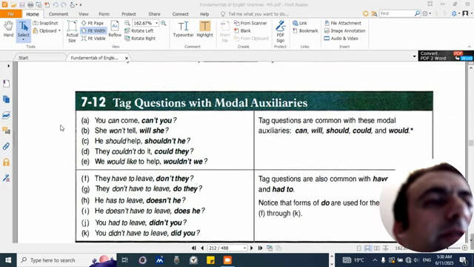7-12. Tag questions with modal auxiliaries. A. You can come, can you? B. She won't help, will she? C. He should help, shouldn't he? D. They couldn't do it, could they? E. We would like to help, wouldn't we? Tag questions are common with these modal auxiliaries: can, will, should, could, and would.